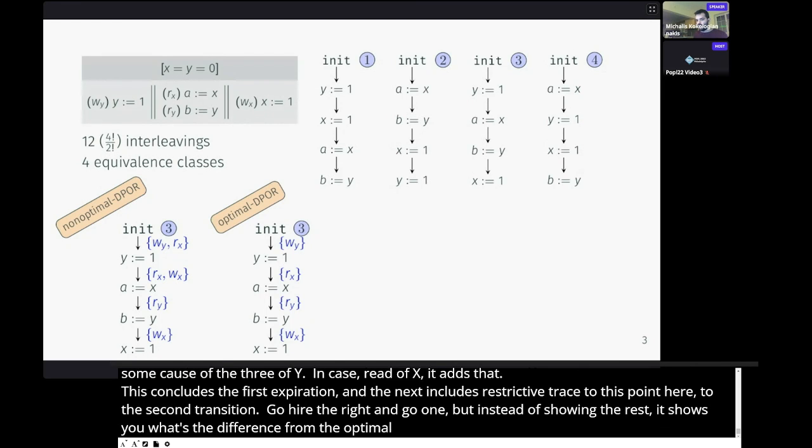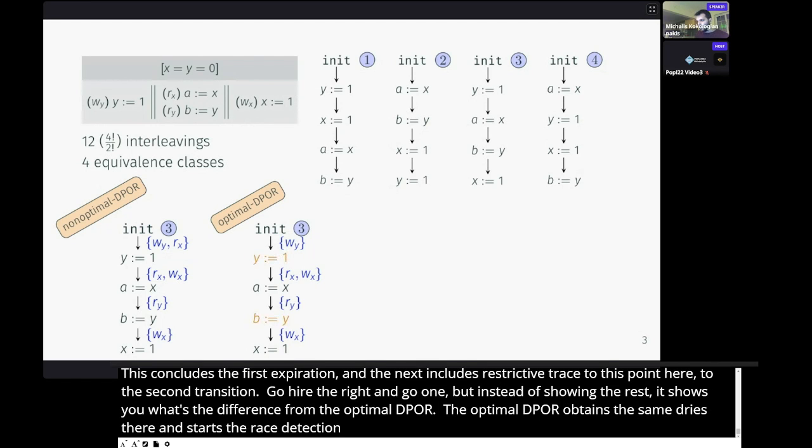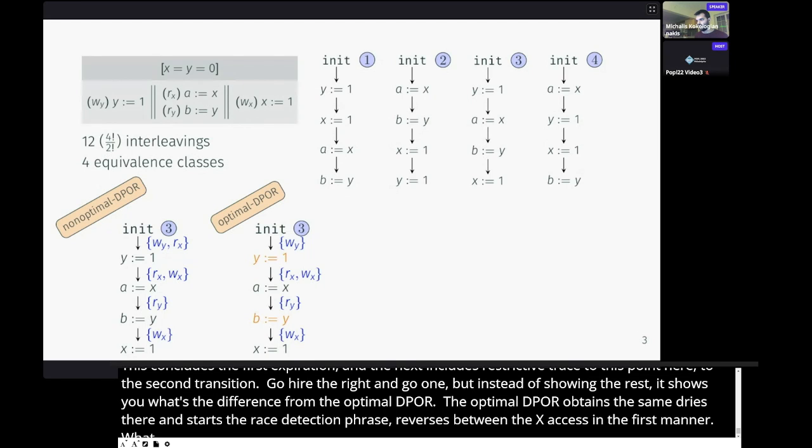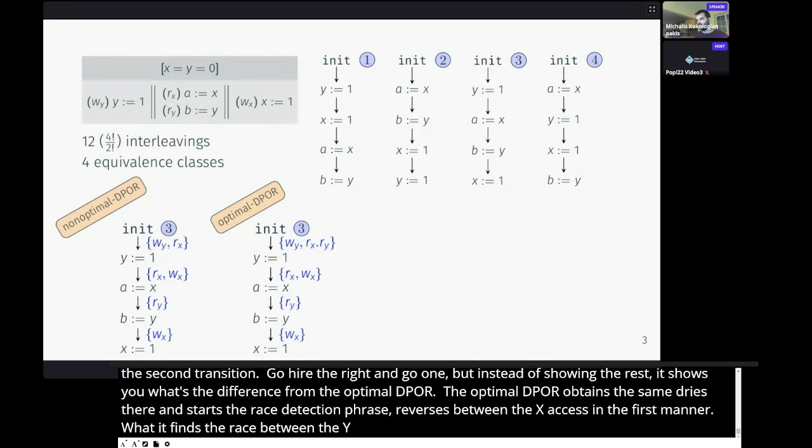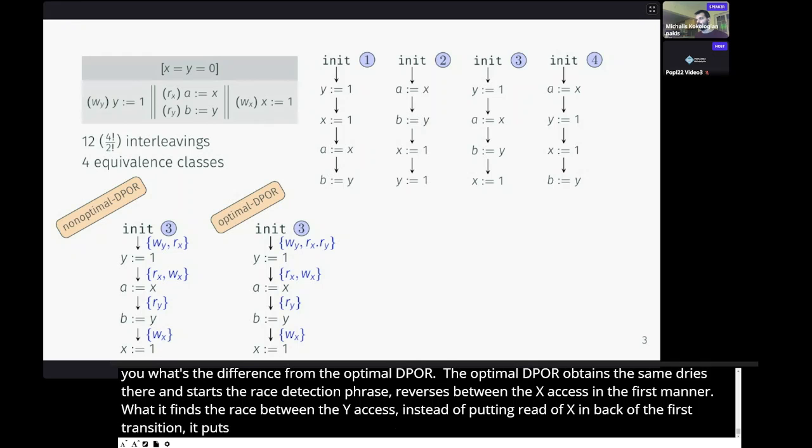The optimal DPOR obtains the same trace there, and then it starts a race detection phase. It reverses the race between the writes of X in the same manner. And then when it finds the race between the accesses of Y, instead of putting the read of X in the backtrack set of the first transition, it puts a sequence there, read of X followed by read of Y. Now, why does it do that?